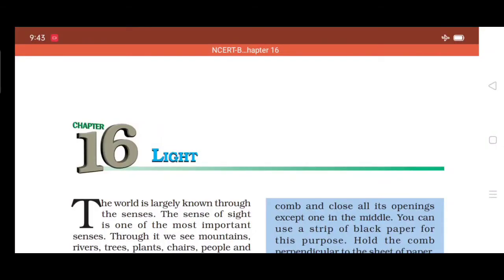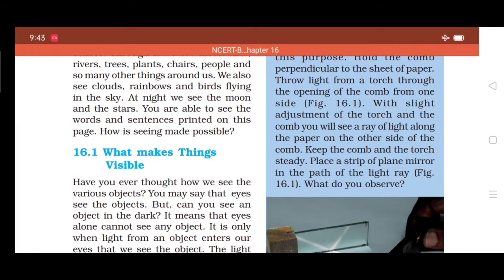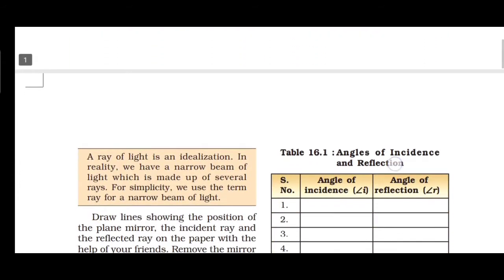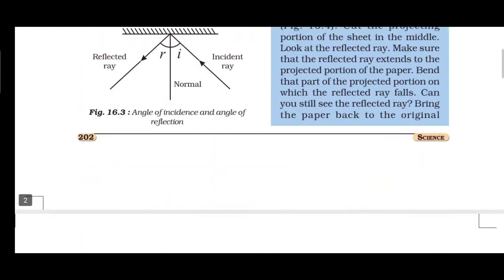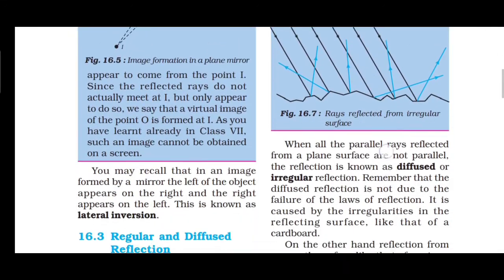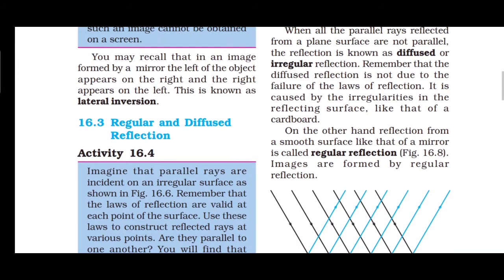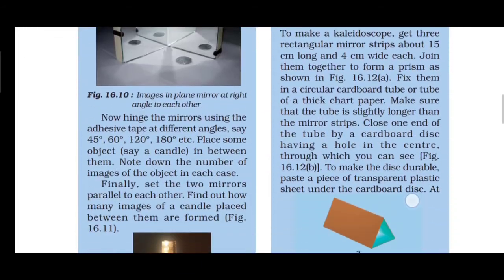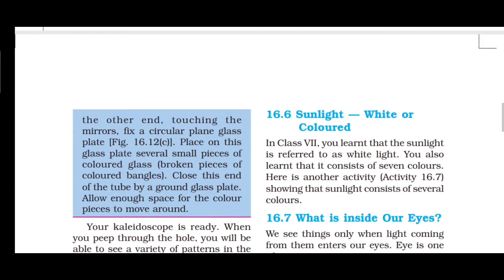Good morning students. Today we are going to study the topic light. Last class we discussed light, right? What are they? What makes things visible? Then laws of reflection, then regular and diffused reflection. Now we are going to study sunlight: is it white or colored?